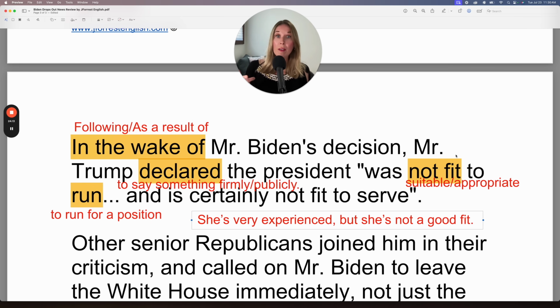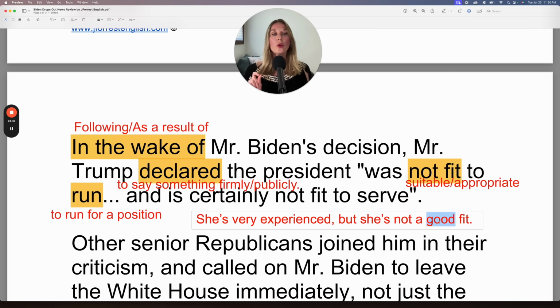If you're not fit to do something, it means that you're not suitable or it's not appropriate for whatever reason. So you hear this a lot in a workplace environment. She's very experienced, but she's not a good fit. Notice here, I use the noun form. She's not a fit, and then an adjective is a good fit. If I use the verb form, I would say,